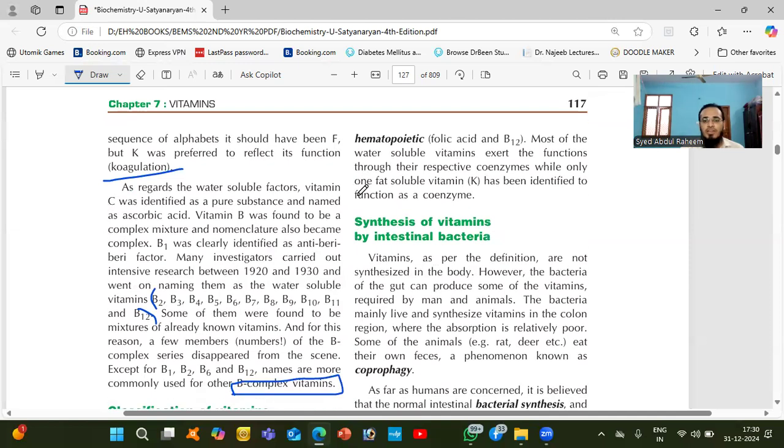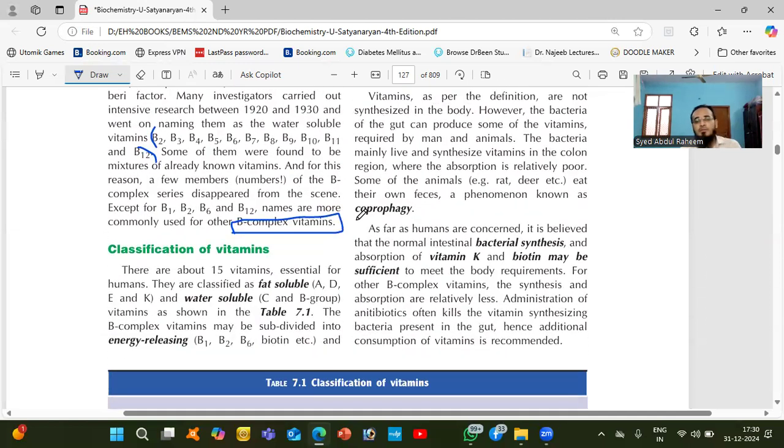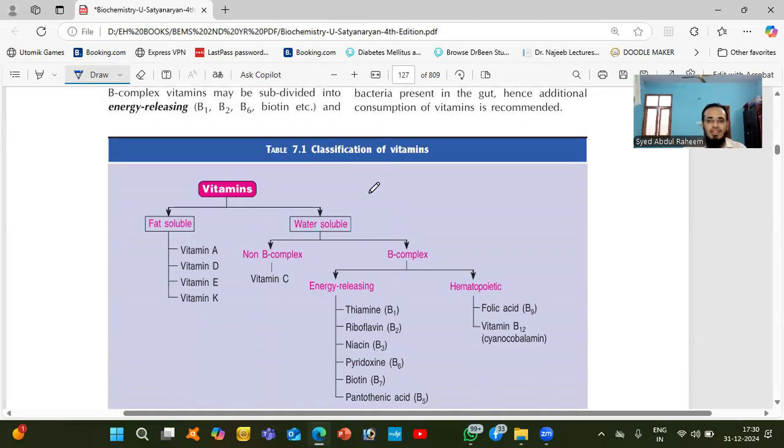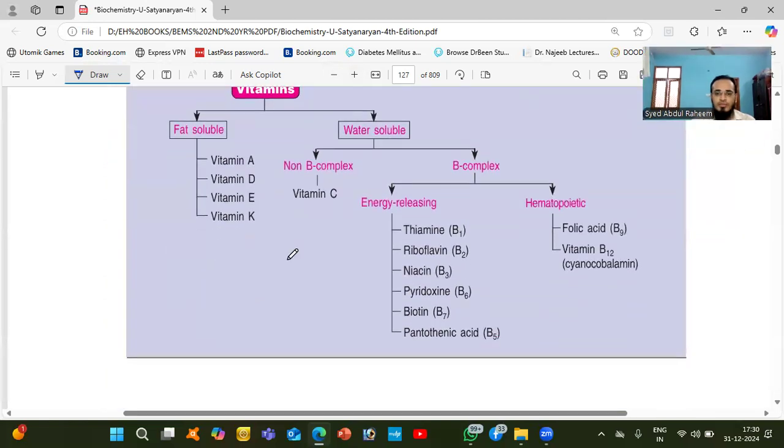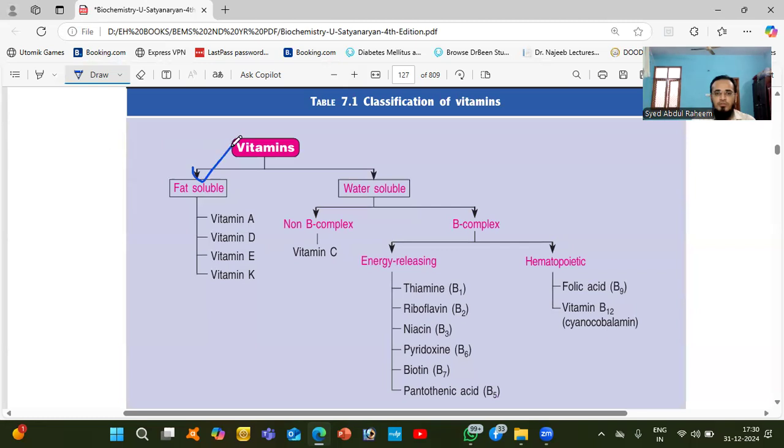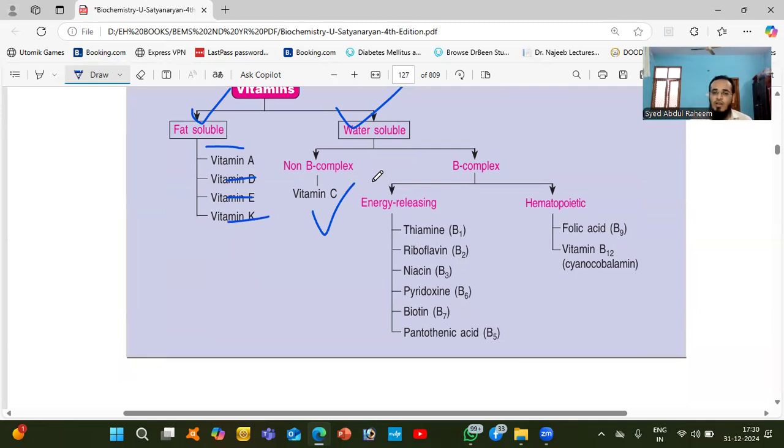So we know that there are two types of vitamins. Here you can see this box: fat soluble, water soluble. In the fat soluble, A, D, E, K. Water soluble, vitamin C and B complex. In the B complex, we have energy releasing and hematopoietic.